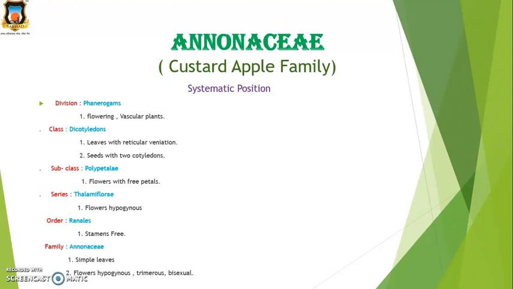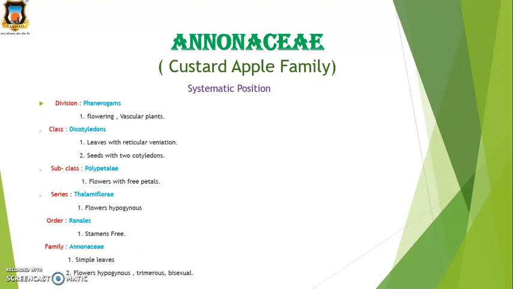Their systematic position is, it includes the division Phanerogams. The characters of Phanerogams are that they are flowering plants as well as vascular plants. Vascular plants means both xylem as well as phloem are present, and they belong to class Dicotyledons. Some characters of dicotyledons are leaves with reticulate venation and seeds having two cotyledons. Then subclass Polypetalae means petals are free. Then Thalamiflorae, the position of ovary is hypogynous. Then order Ranales means specific characters like stamens are many and free.